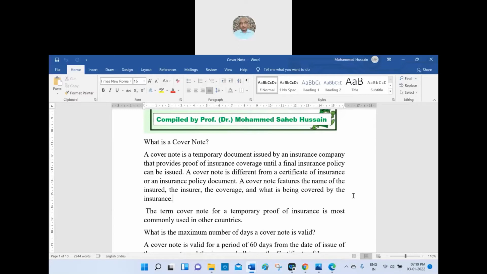That means till the processing of your bond is over and it reaches you. That is called the certificate of insurance. Up to that extent, you can run the show with the cover note. In case any mishap or untoward incident happens, then whether the insurer would be held liable or not? Tell me.